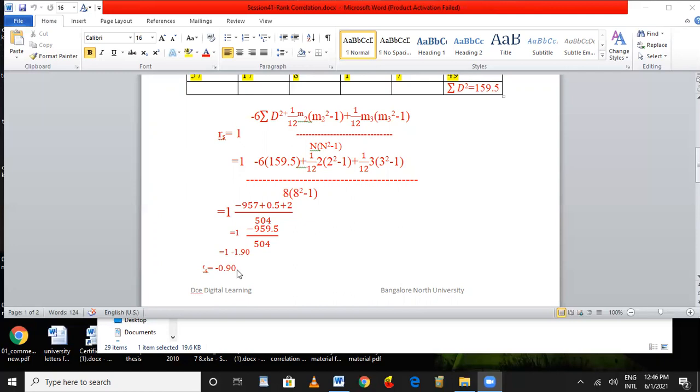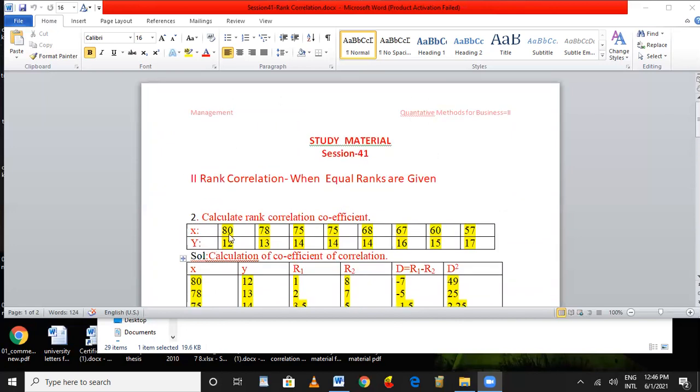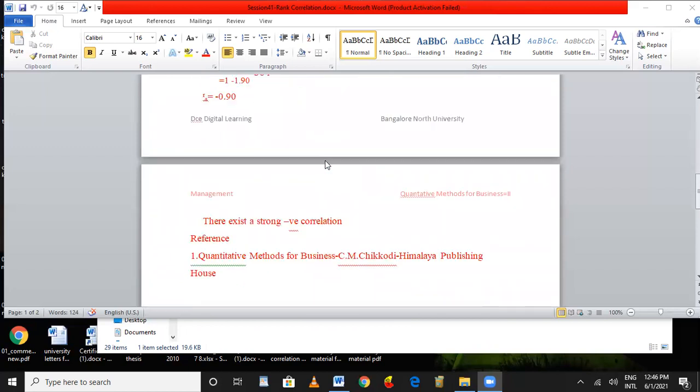Negative correlation says that it is a high degree correlation, and that too there is no unanimity between the X and Y judges. So this is how we can interpret it, and it is helpful for us to give decisions with regard to the relationship between the X and Y series. Here there exists a strong negative correlation.